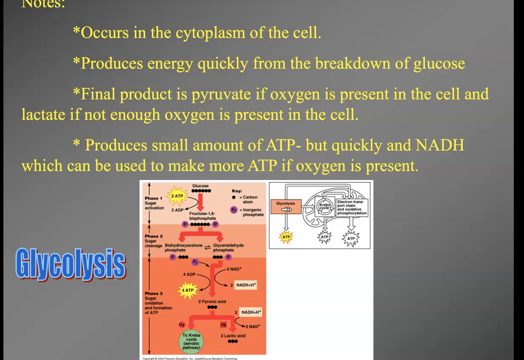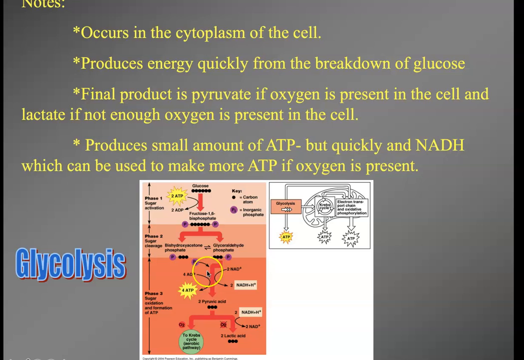Lactic acid, you've all experienced this sometime in your life. Let's say I made you sprint up the stairs. You haven't had time to get oxygen into your cells yet, so you can't work aerobically, and you work anaerobically. We get the breakdown of glucose, which is good because it gives you the energy quickly to run up the stairs.